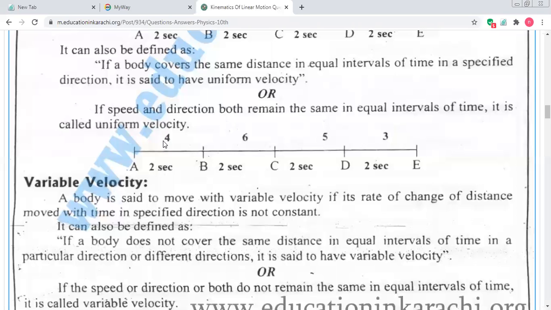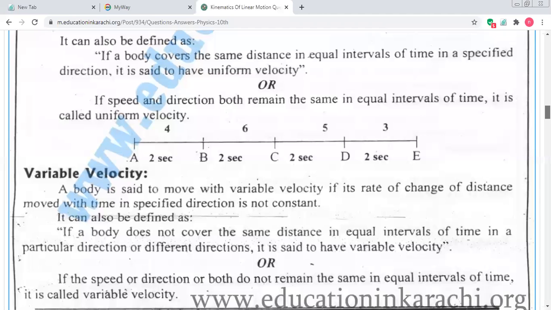It's 4 meter in 2 seconds. Let's suppose next time the distance is 6 meter and the time is also changed, 5 seconds. If a body covers 5 meter distance in 3 seconds, and the distance and the time also change, that type of velocity is variable velocity.